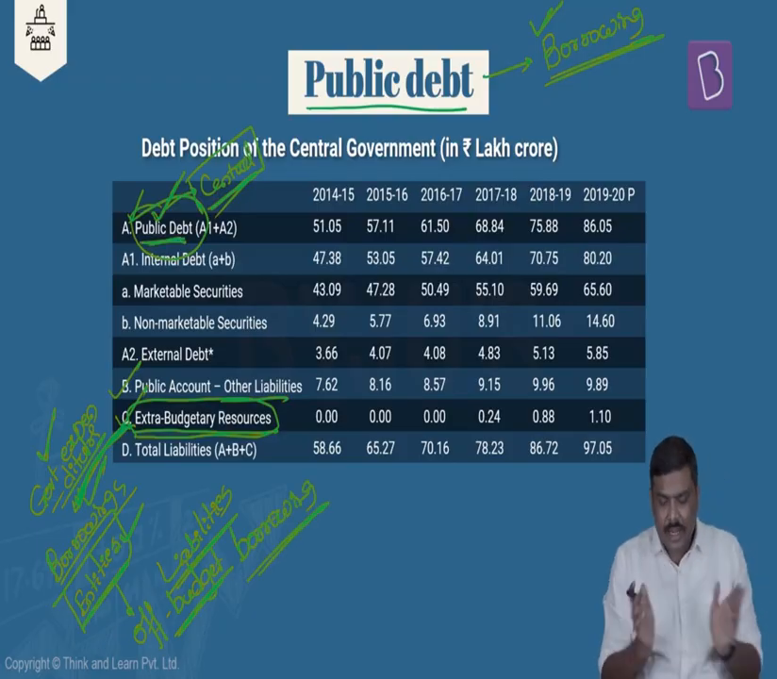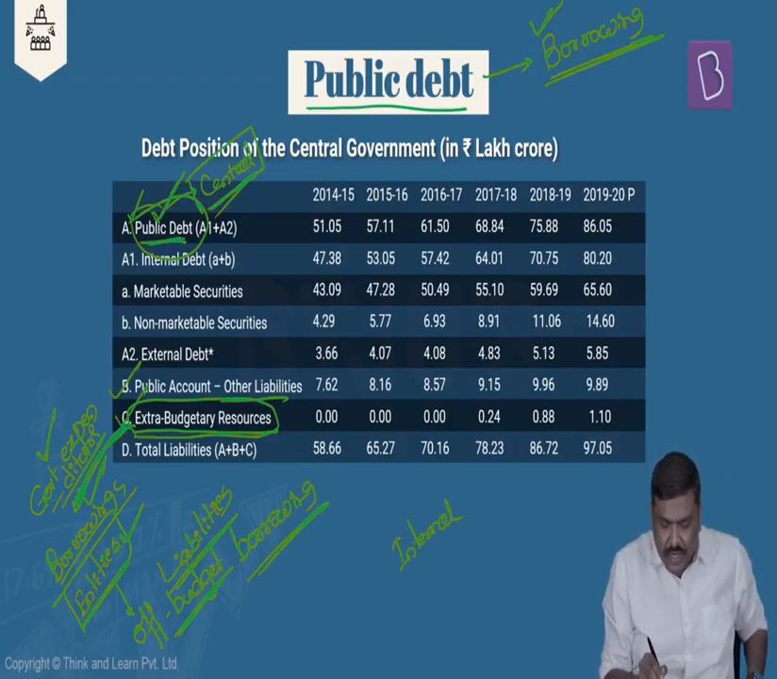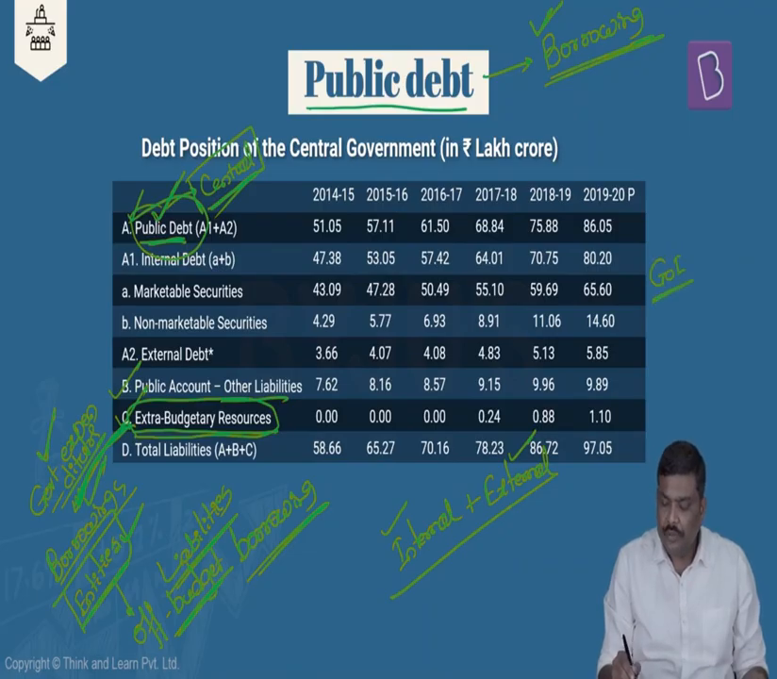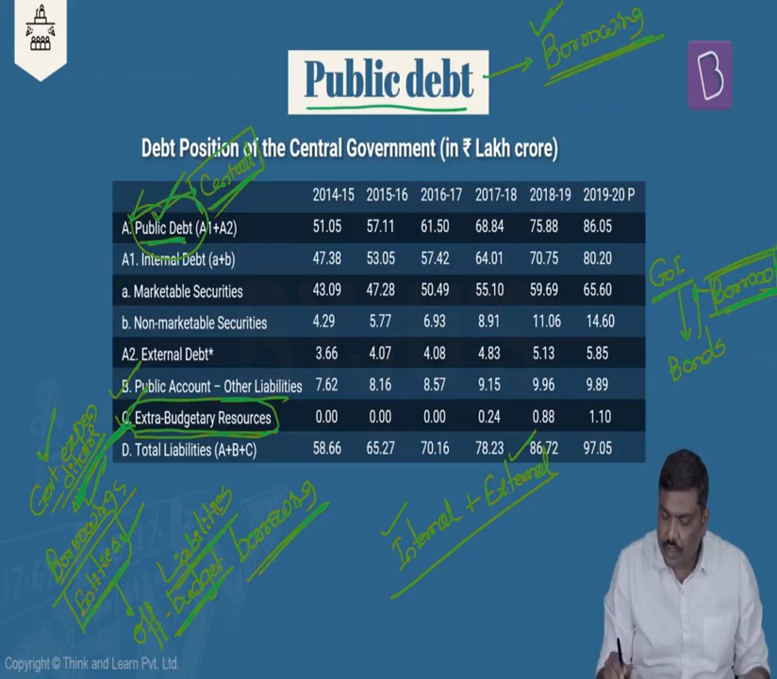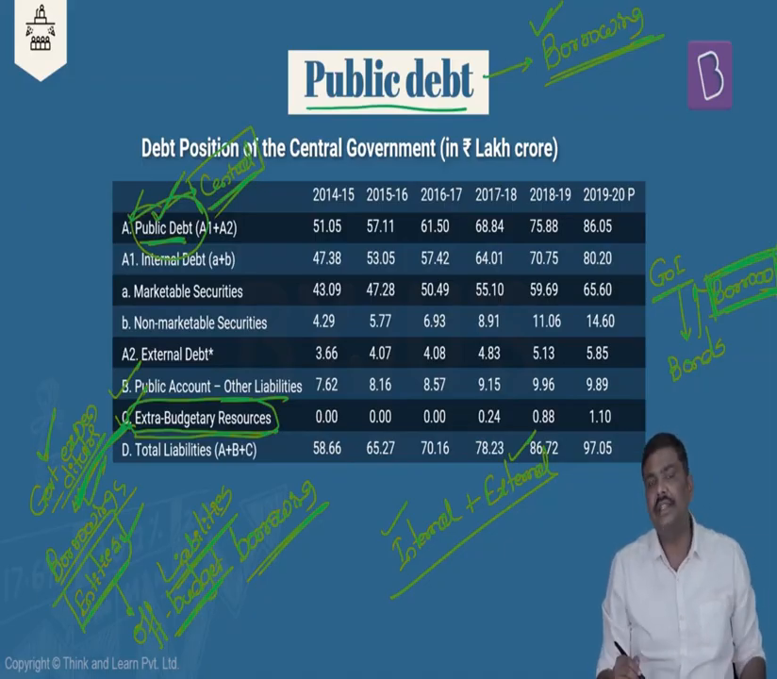Now what is public debt? Public debt can be divided into internal debt and external debt. Now what do you mean by internal and external debt? Imagine the government of India will issue bonds in the domestic market and borrow from the domestic market. Whenever the government of India is borrowing from the domestic market, I will simply refer to this as internal debt.